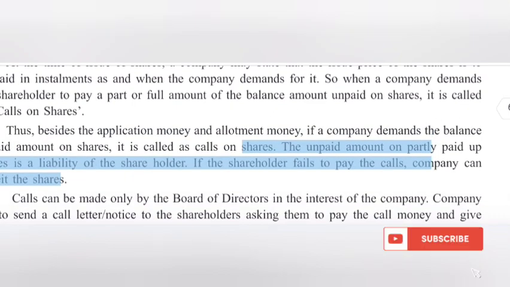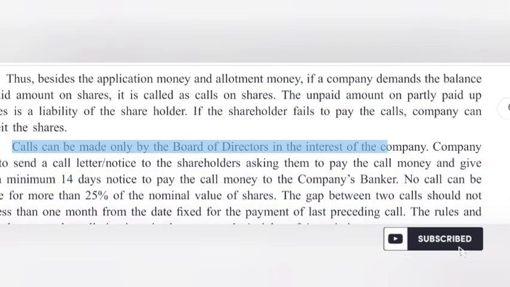The unpaid amount on partly paid up shares is a liability of the shareholder. If the shareholder fails to pay the calls, company can forfeit the shares. Calls can be made only by the board of directors in the interest of the company.